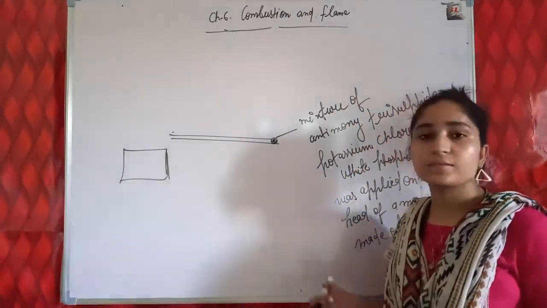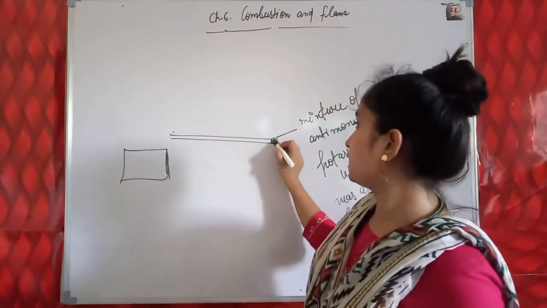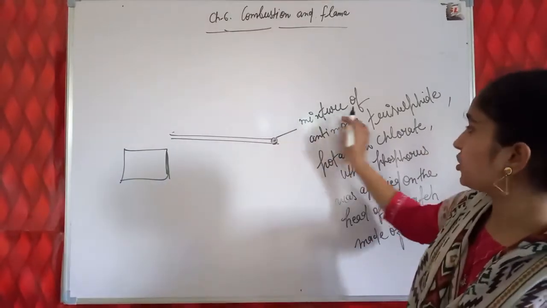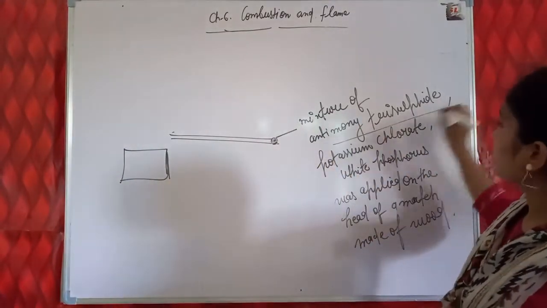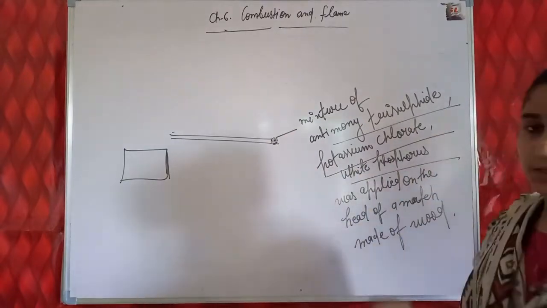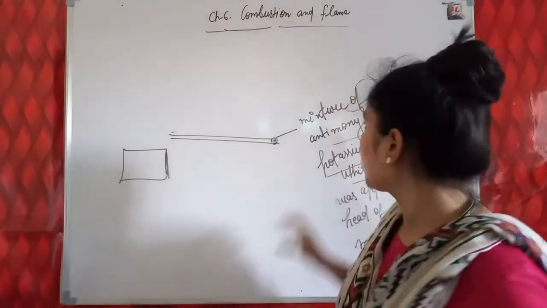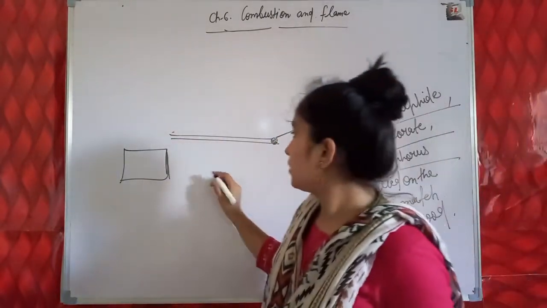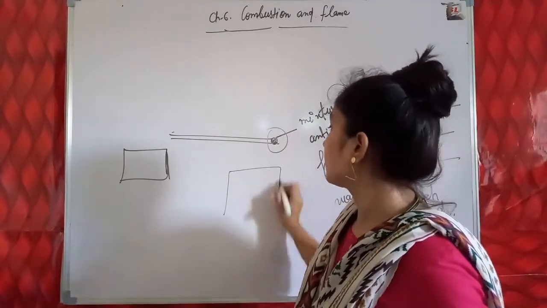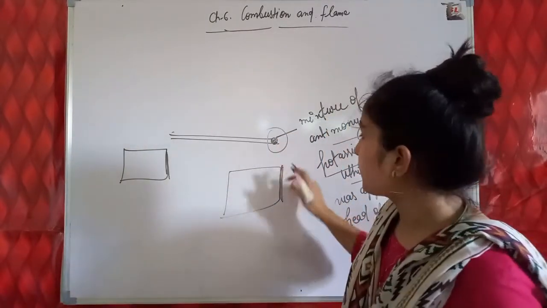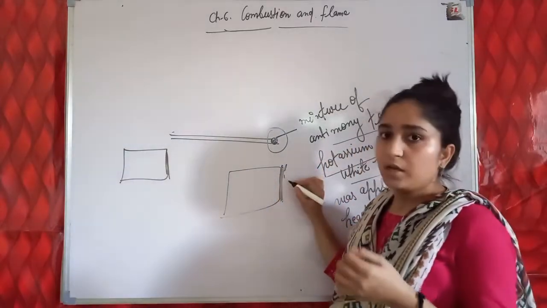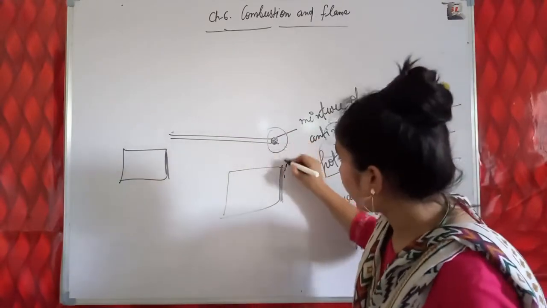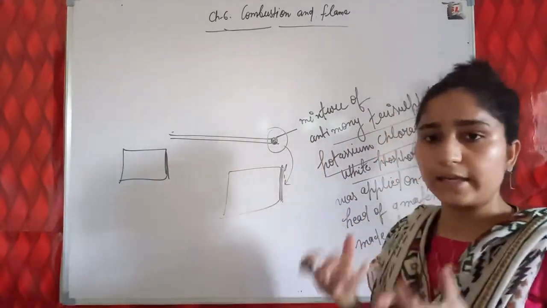So next is, how does a matchstick start to burn? The ending part of the matchstick has this head part, and the head part is a mixture of antimony trisulfide, potassium chlorate and white phosphorus. These are the chemical compounds from which the head of the matchstick is made. When we rub this part on the matchbox, because of the force acting during rubbing of the head on the surface, heat is developed.